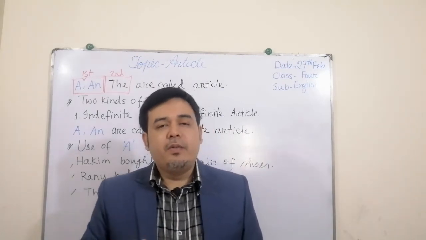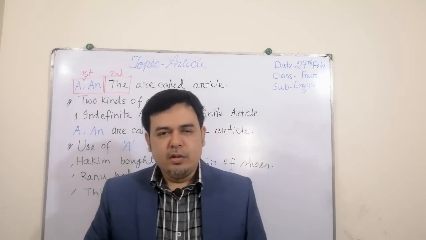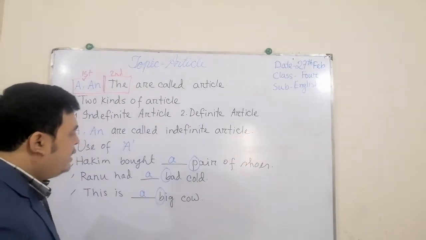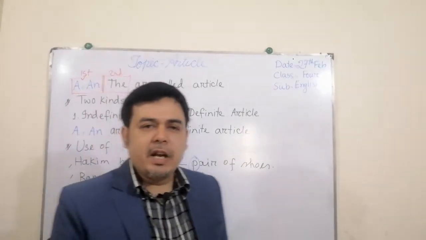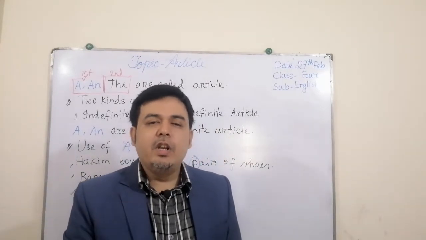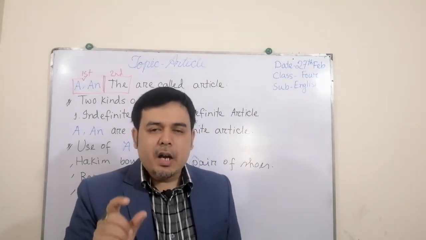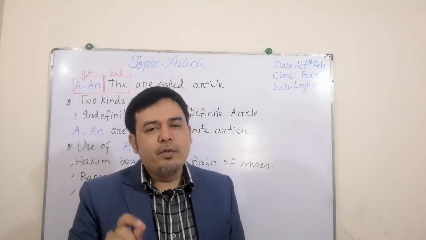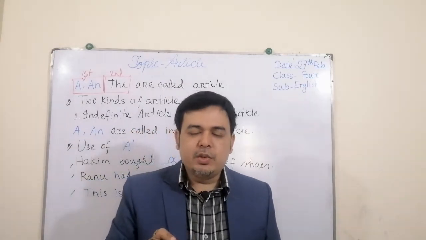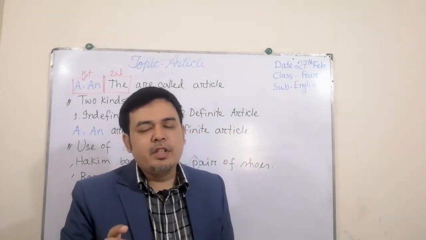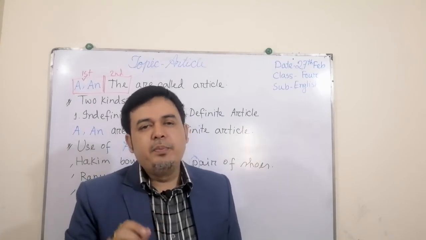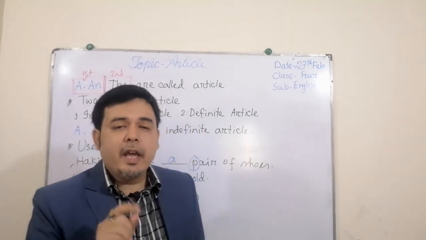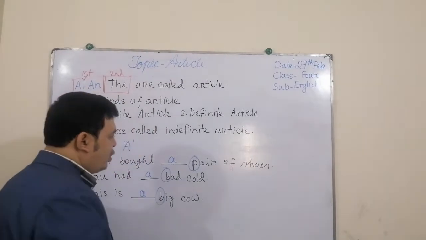There are also some exceptional rules. So let's see the exceptional rule for a. The exceptional rule is that sometimes you will find words that start with a vowel, but still you can't use an, you have to use a. My dear students, I repeat, sometimes you will find some words started with a vowel, but you can't put an here. You have to put a here. In what condition? Look at the board.